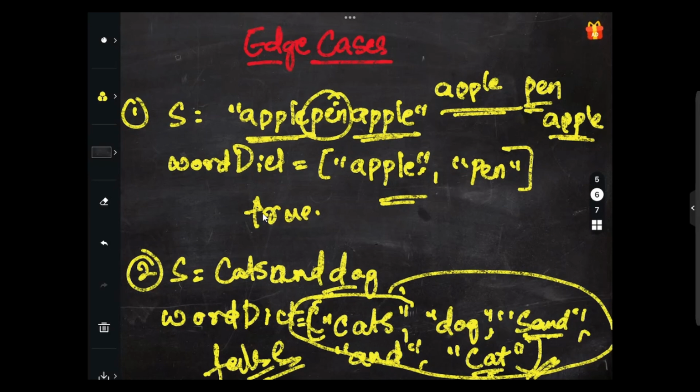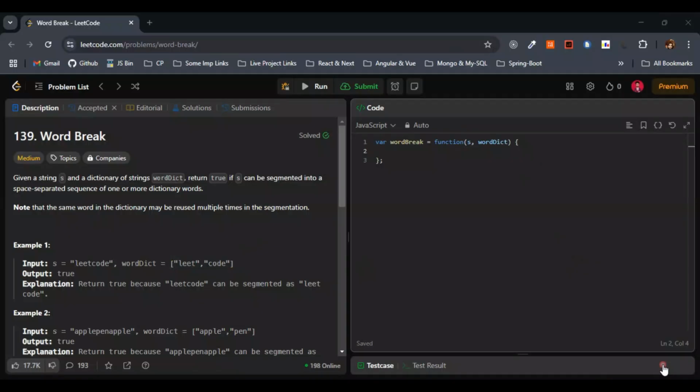Next, let's start writing the code. As we have discussed already, let's create a DP array of size length plus 1, the length of the string plus 1, because for easy computation we'll be considering one extra space.